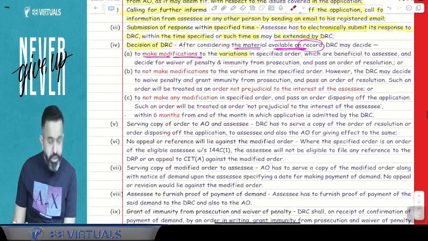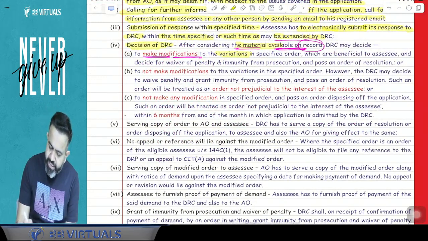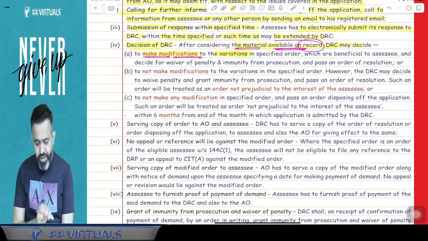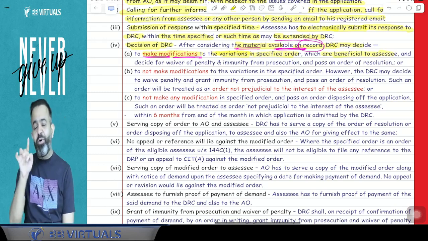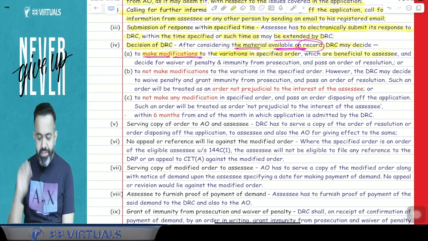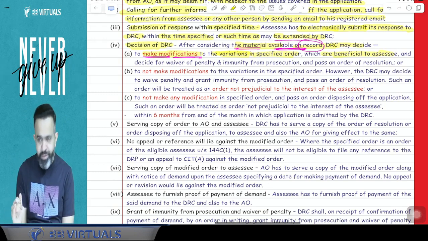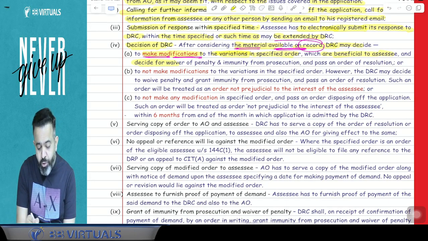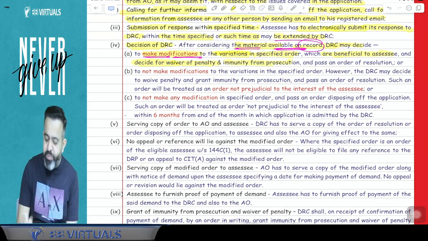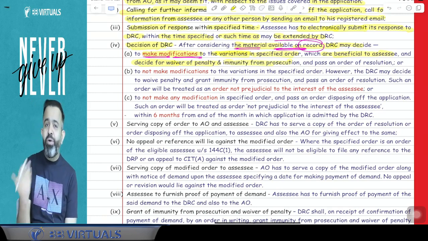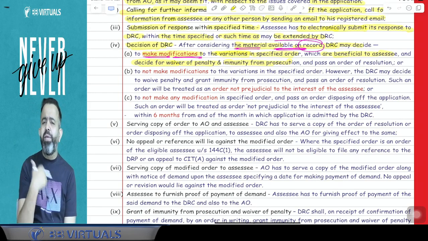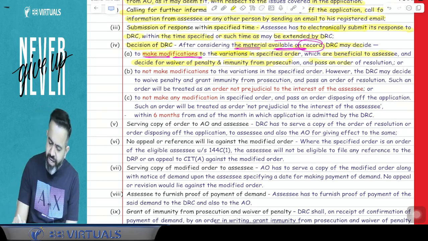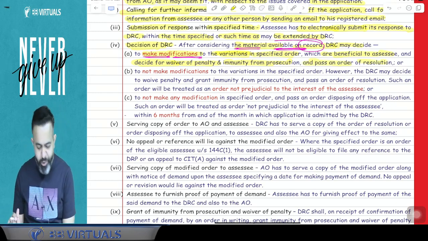Now, what will the DRC do? After considering the material available on record, the DRC may decide to make a modification to the variation in the specified order, which is beneficial to the assessee. So they will, as always, reduce your income. The DRC will make the modification for the benefit of the assessee, and may also decide to waive the penalty or give immunity from prosecution. Penalty will not be applicable, and they may give immunity from prosecution and pass an order of resolution. So they will pass the resolution order.